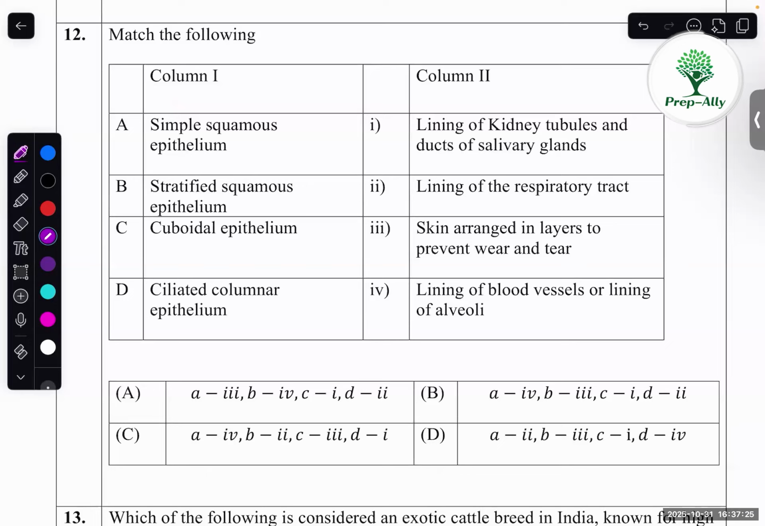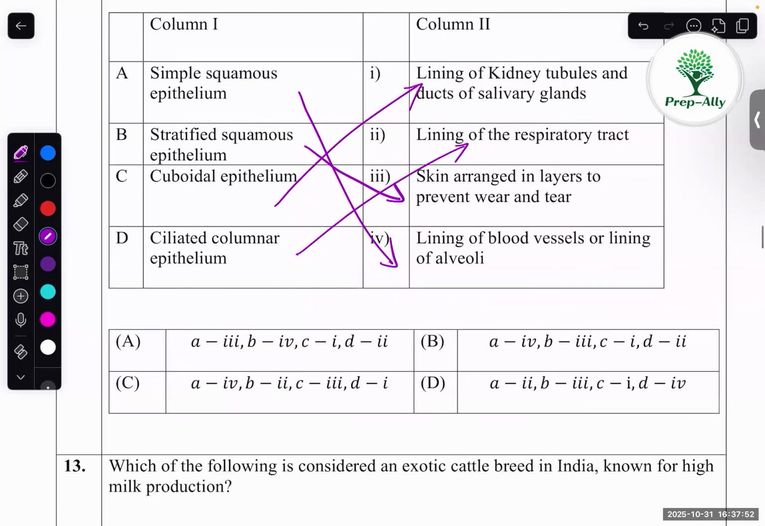Match the following. Simple squamous epithelium, lining of blood vessels or lining of alveoli. Okay. Stratified squamous epithelium, stratified skin. Cuboidal epithelium, lining of kidney tubules and ducts of salivary glands. Ciliated columnar epithelium, lining of the respiratory tract. Option is B.